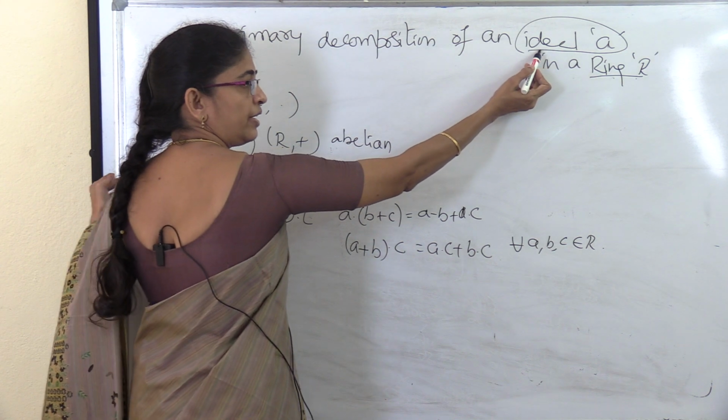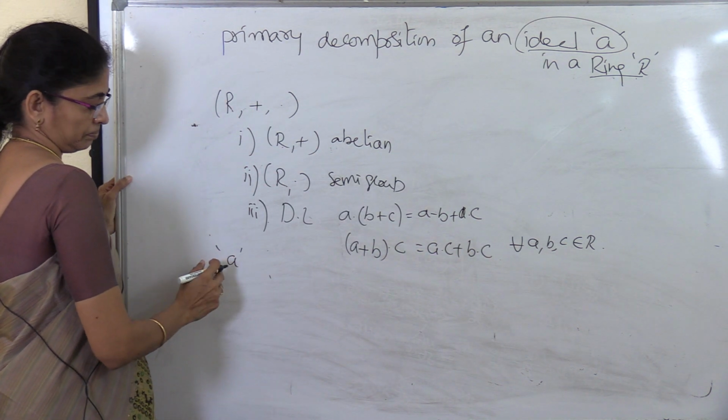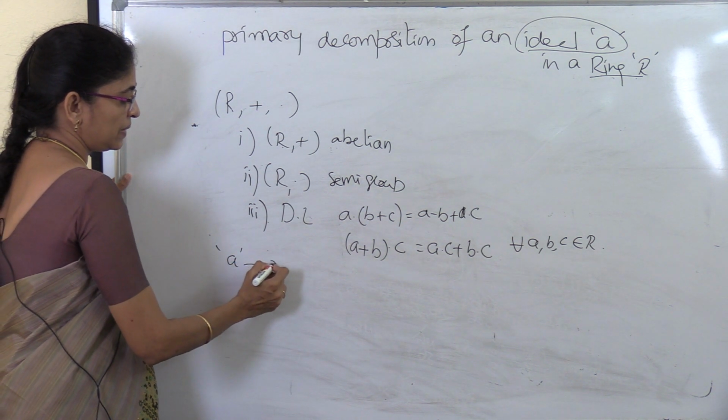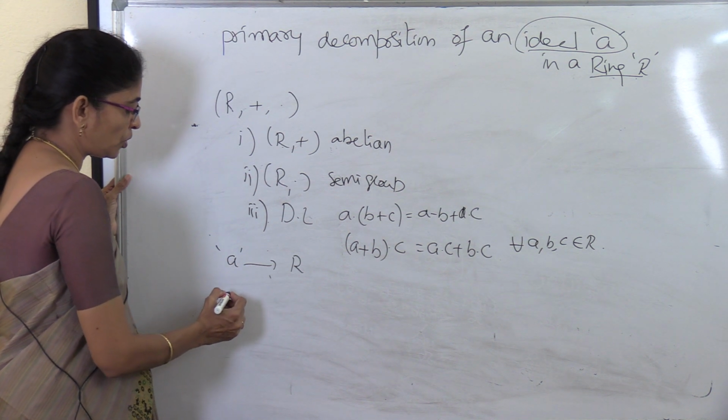After that, the second definition is an ideal. So what is an ideal in the ring R? An ideal is a non-empty subset A of a ring R which also satisfies these two properties.